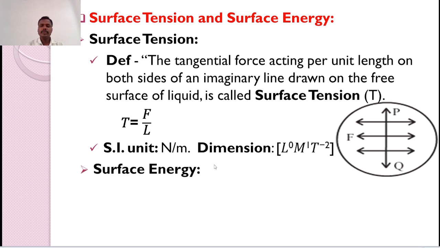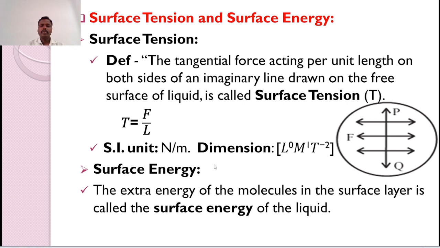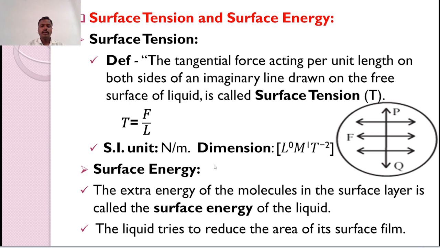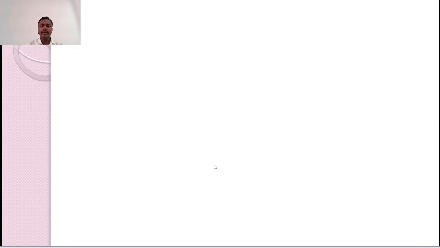Now the next point is surface energy. The extra energy of the molecules in the surface layer is called the surface energy of a liquid. The liquid tries to reduce the area of its surface film. Therefore, any drop of liquid is in the shape of a sphere.